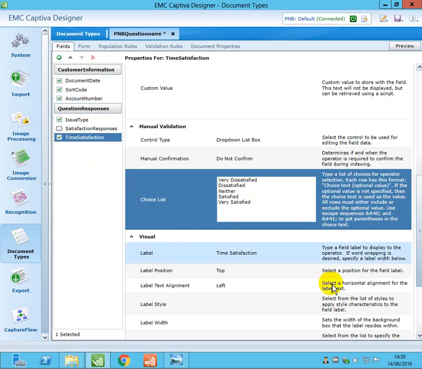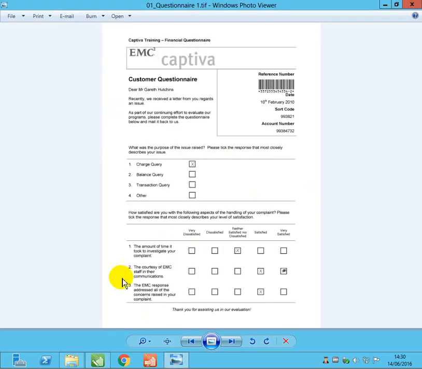Now we are going to add one more drop down list as courtesy satisfaction. If you see here in the form, we are going to capture all this information: time satisfaction, with options from very dissatisfied to very satisfied, then courtesy satisfaction, and next one is response satisfaction. So we are going to add those. Now we are going to add courtesy satisfaction.